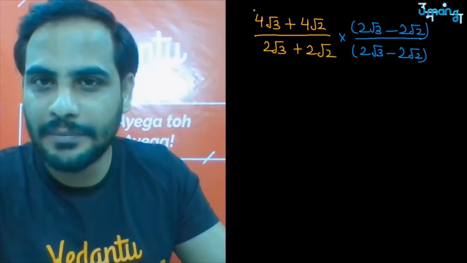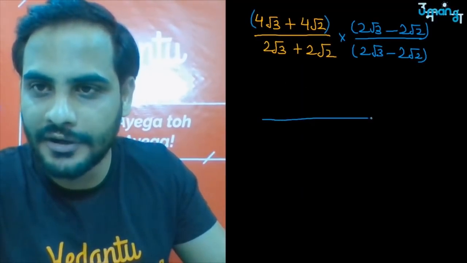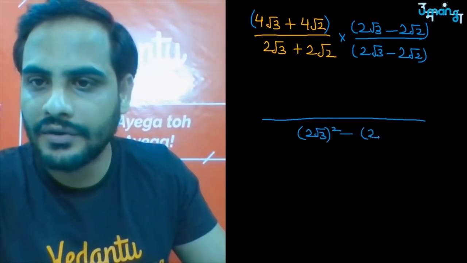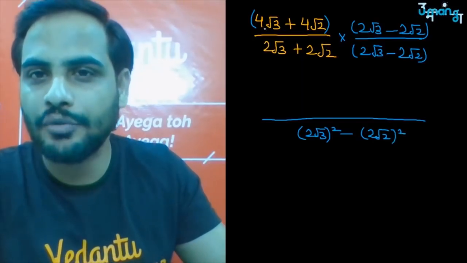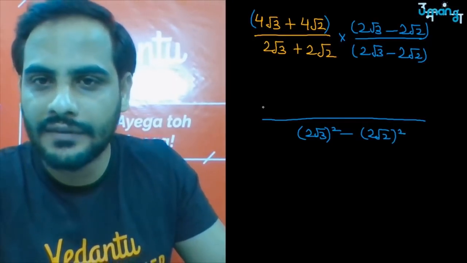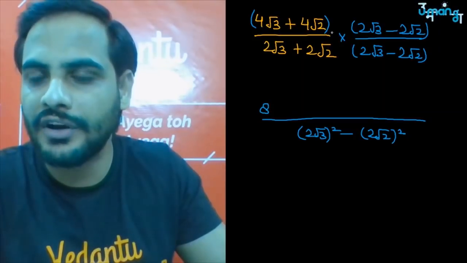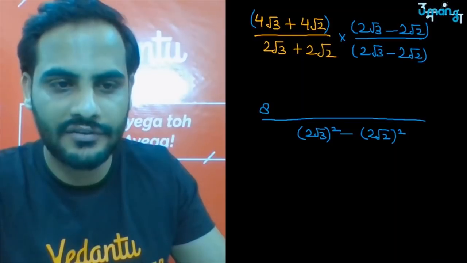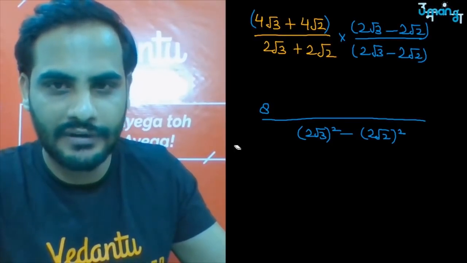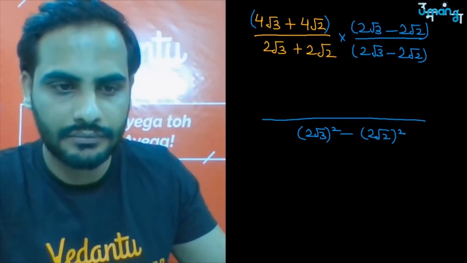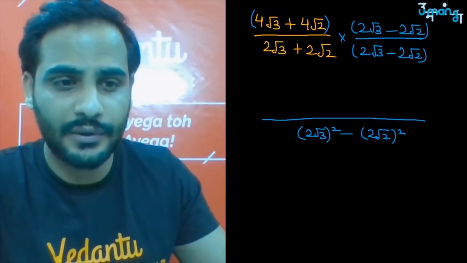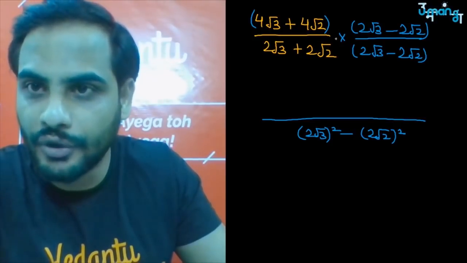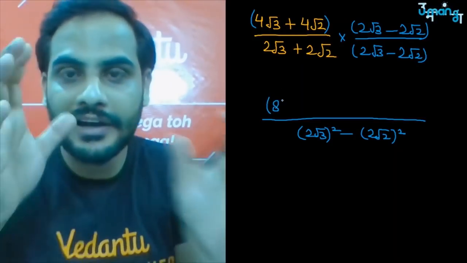So now after the rationalization, let's see what will happen. First multiply by denominator. What will be your denominator? Denominator will be 2 root 3 whole square minus 2 root 2 whole square, and the numerator is 4 root 3 into 2 root 3, that is 8 into root 3 into root 3 is what? 3. So 8 3s are 24. Okay, I will just show one example to you so that you will not face any problem in solving these questions. Look, what I am telling you here, 4 root 3 into 2 root 3, so 4 into 2 is 8. How do you multiply two irrational numbers?